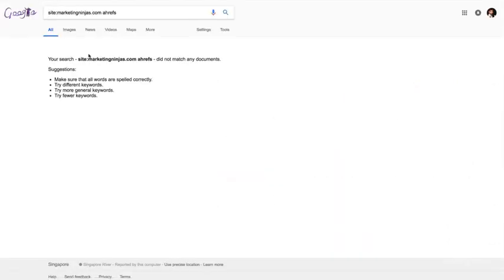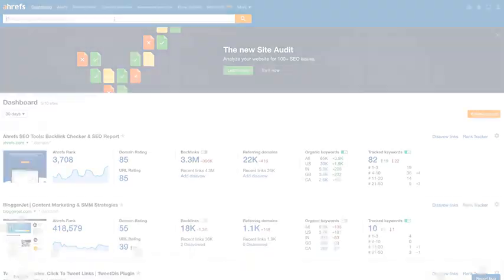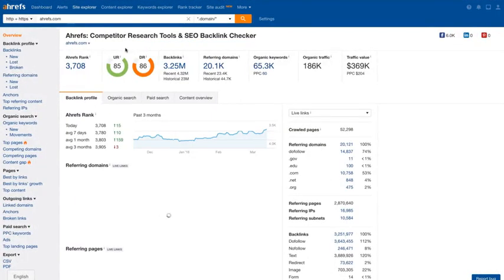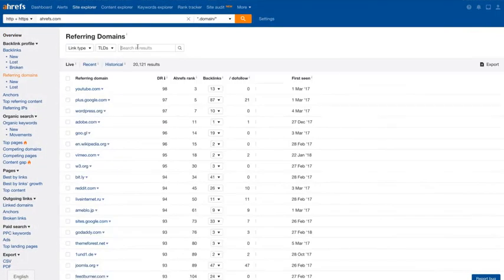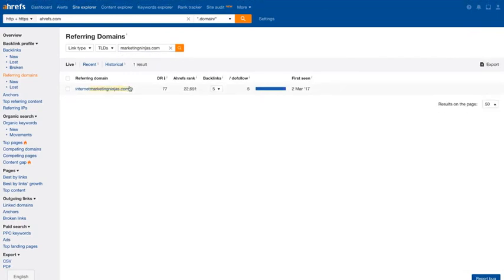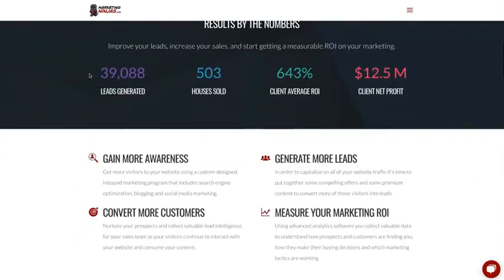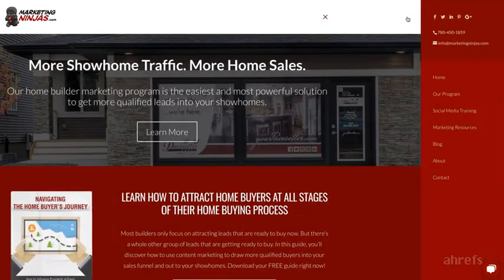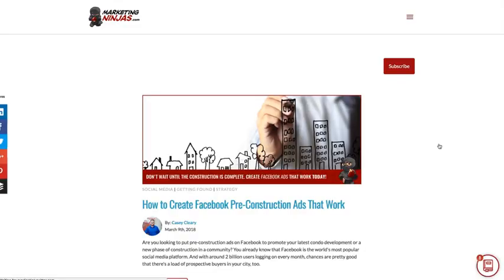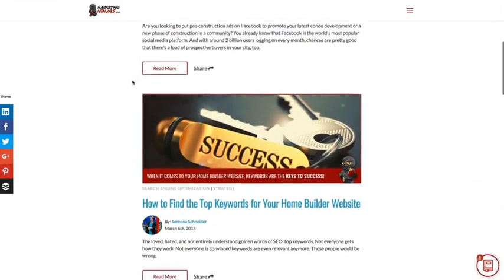If I do a site search in Google, I will see that they have never mentioned Ahrefs on their website. I can also go to the referring domains report for Ahrefs.com and look for marketingninjas.com among them to verify that they have never linked to our website. And they haven't. So that's the kind of a link opportunity that I was looking for. By browsing their website, I can see that it's yet another marketing agency which has an active blog. So all we need to do is reach out to them and pitch them some of our own content.